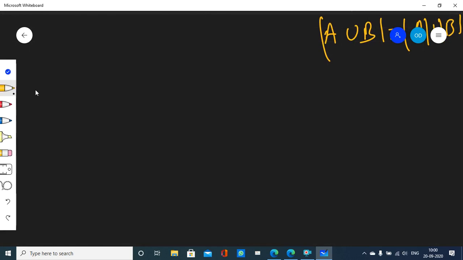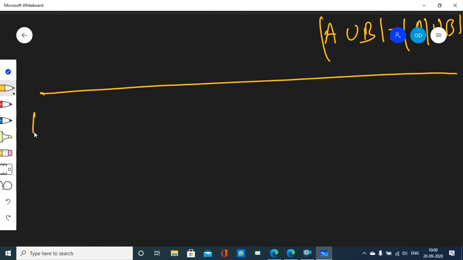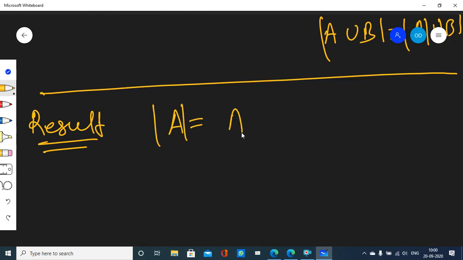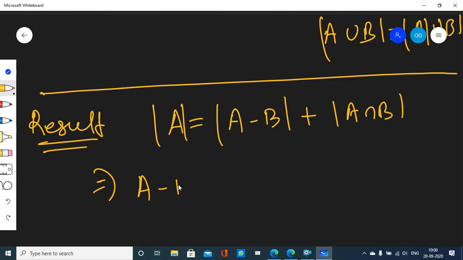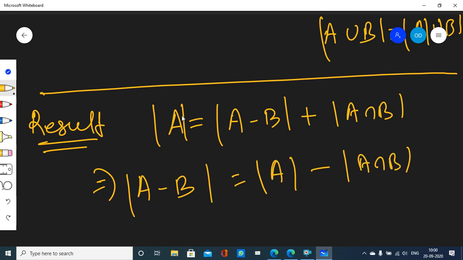So our result is what? Cardinality of A is equal to cardinality of A minus B plus cardinality of A intersection B. Then can you tell me what will be the cardinality of A minus B? Will it be equal to cardinality of A minus cardinality of A intersection B? You can see for yourself. If you take this to the right-hand side, you will get this. Check it out.